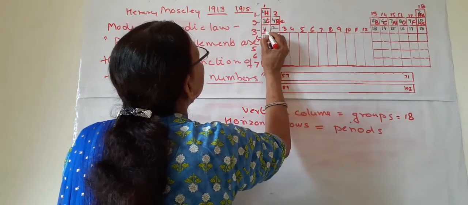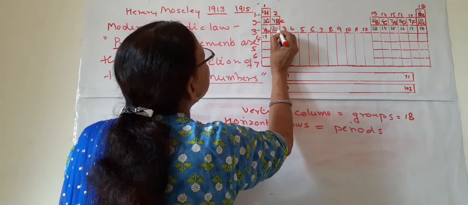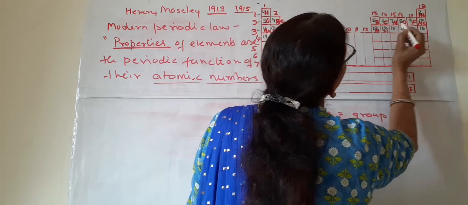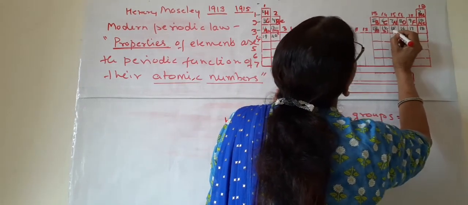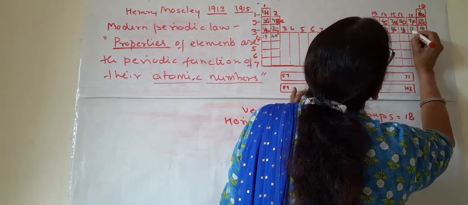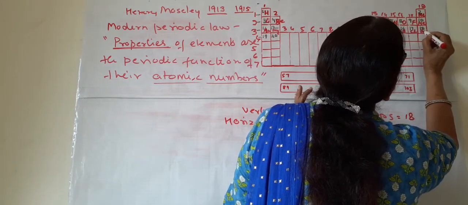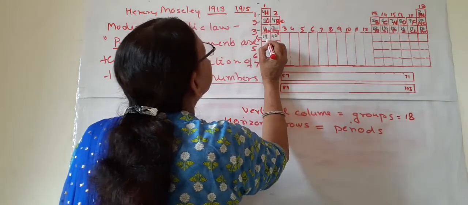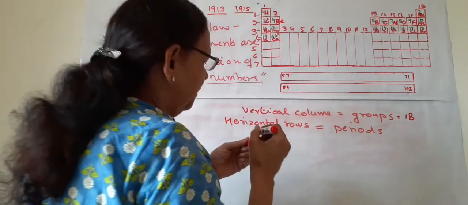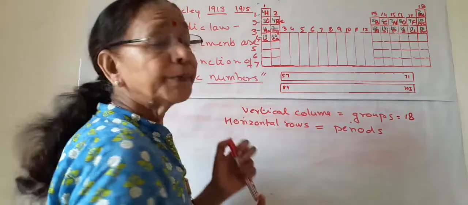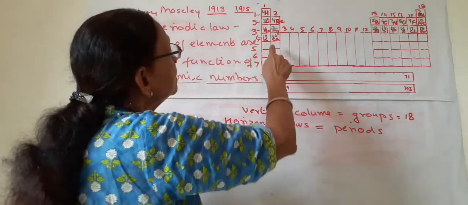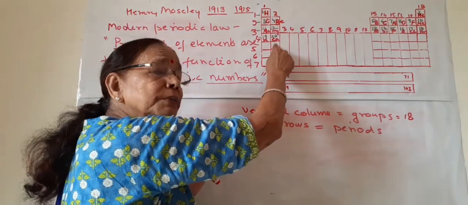Then sodium, magnesium, aluminium, silicon, then phosphorus, sulfur, chlorine, argon, and then potassium and calcium. So this is the order, and we have to write in this order only because the atomic number of calcium is 20.